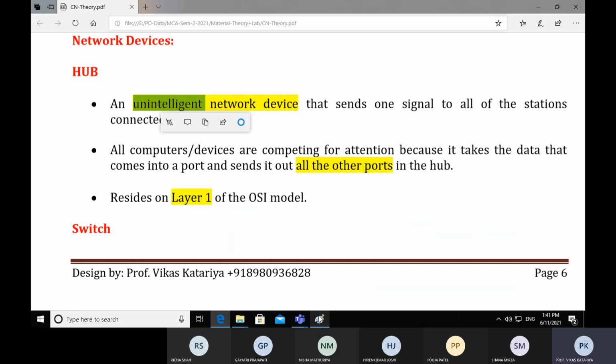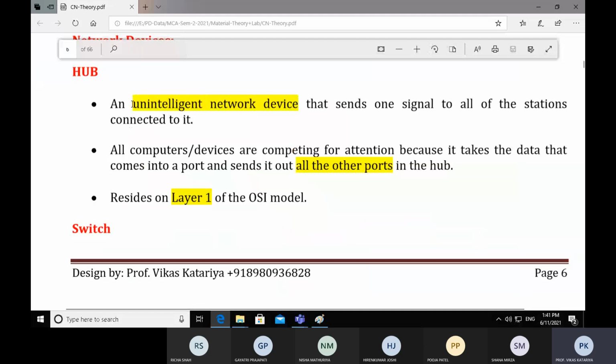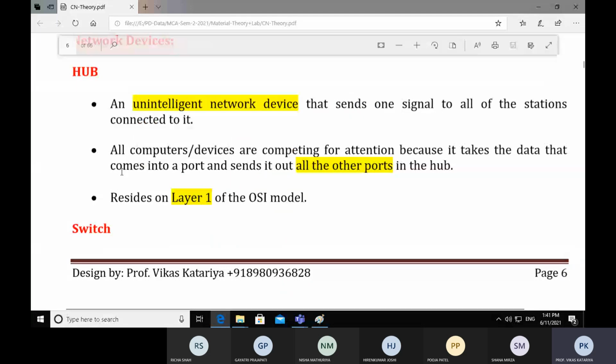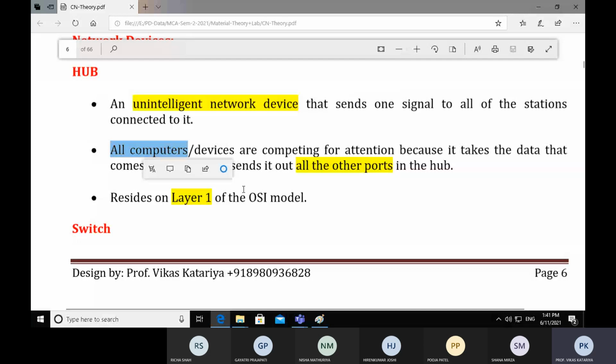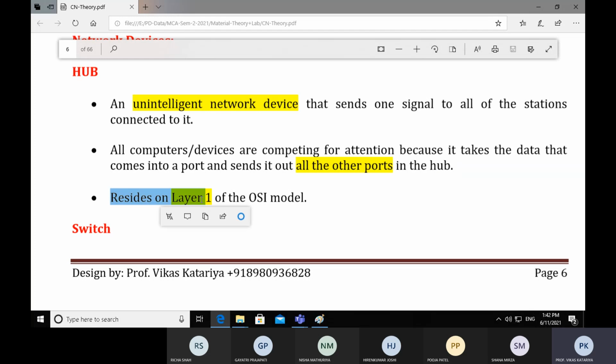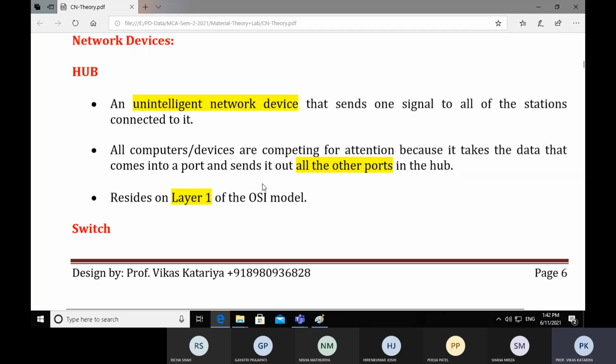So hub is an unintelligent network device that sends one signal to all of the stations connected to it. All computer devices are competing for attention because it takes the data that comes into a port and sends it out to all other ports in the hub, as I told you in the graphic. Now it resides on layer 1. That means hub is a part of the OSI reference model and it is a part of the physical layer. Because we are designing a local area network, we require some cable network devices. So it resides on layer 1, that is the physical layer.